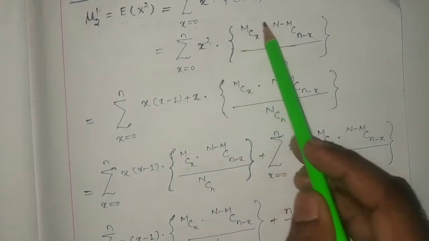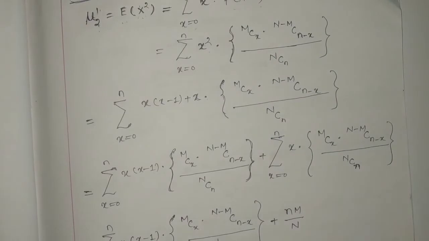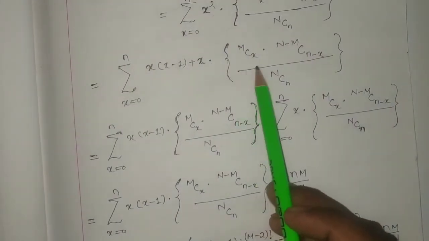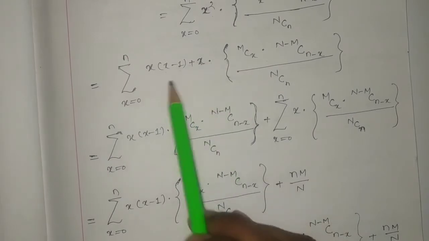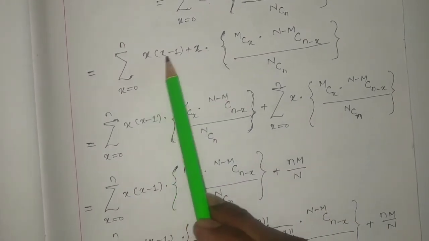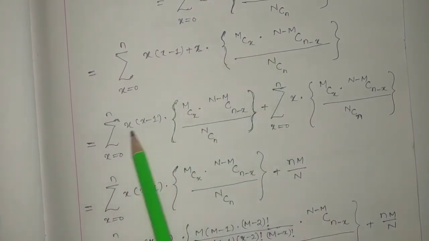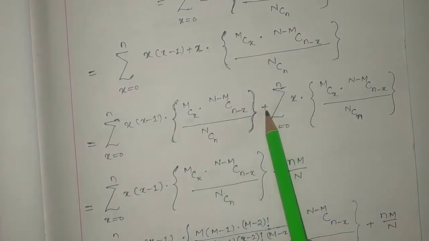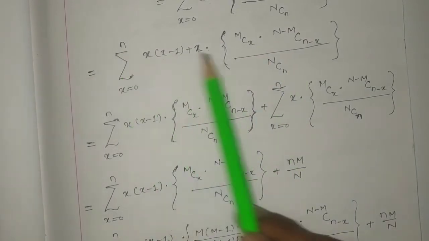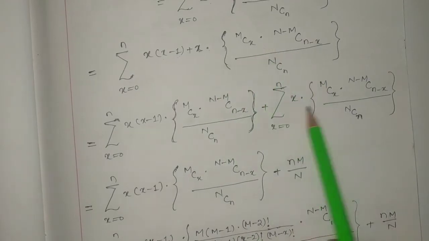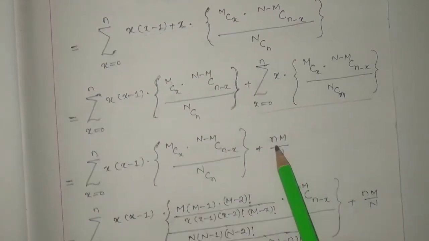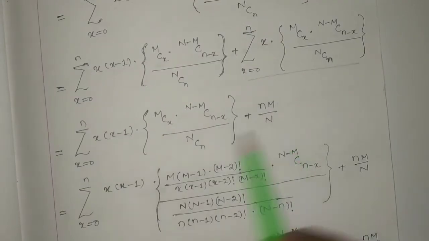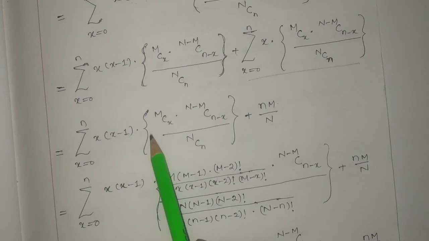So this is written as such, no problem. Now I am going to multiply this with this one. Here x into (x minus 1) into this much, plus the summation over x equal to 0 to n of x into this much. This value we have already evaluated as the expectation value, or first moment, that is nM by N. So now we are going to evaluate this one.